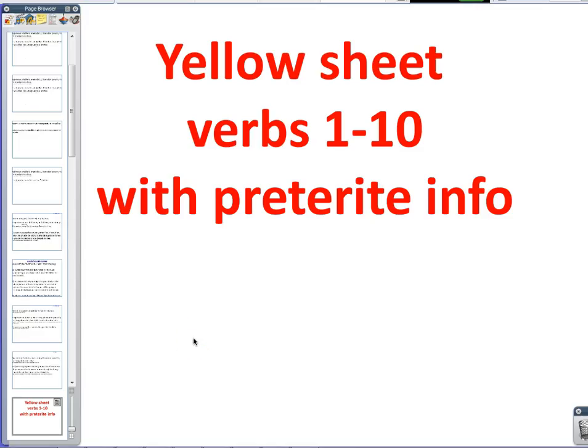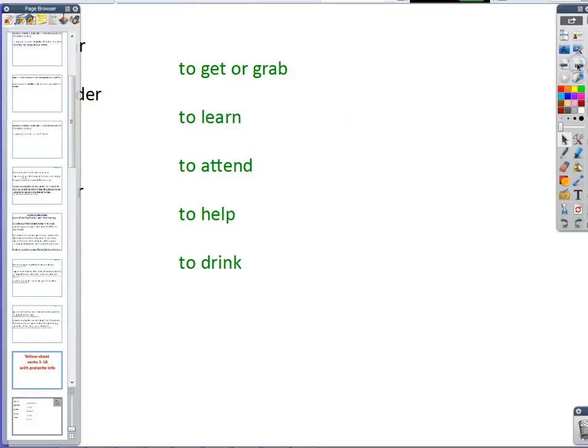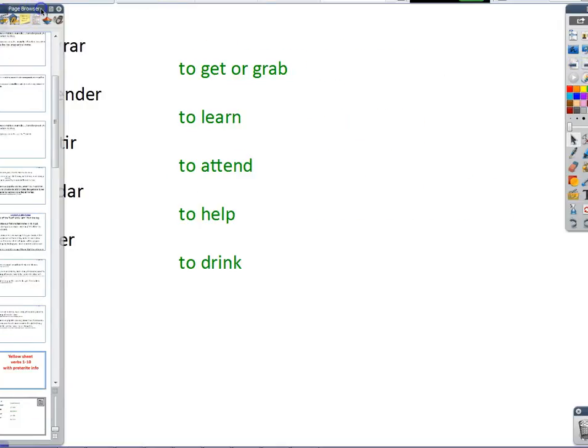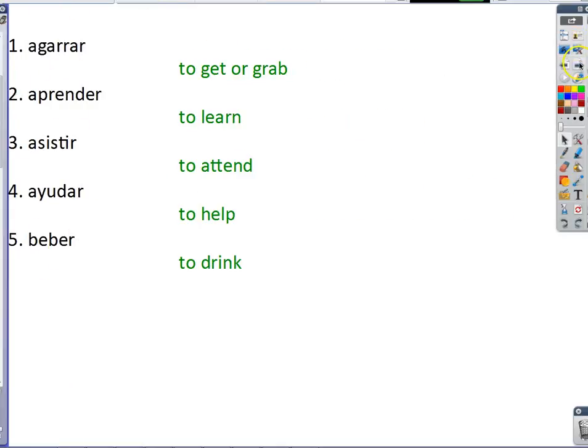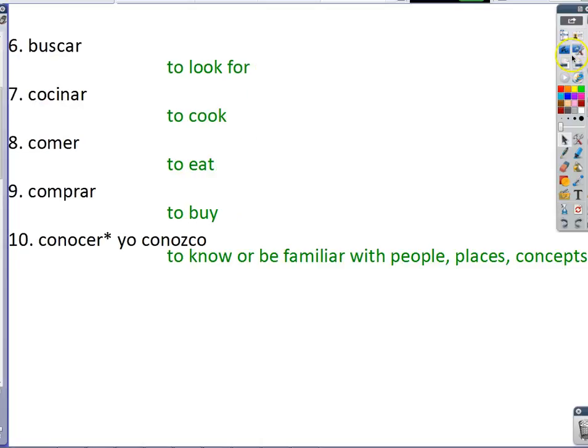Let's quickly discuss if there's anything you need to know about these verbs in the preterite. First thing I'm going to ask, are there any teacups? Let's have a look. At a glance, I don't see any.